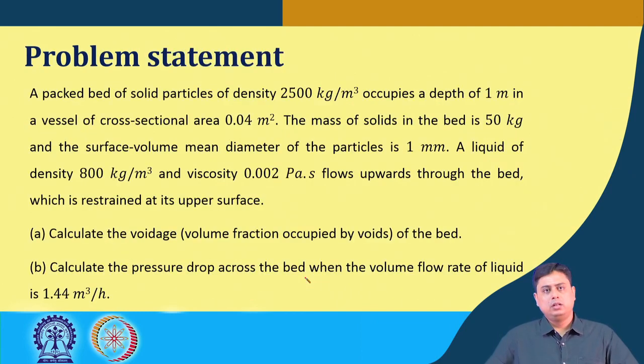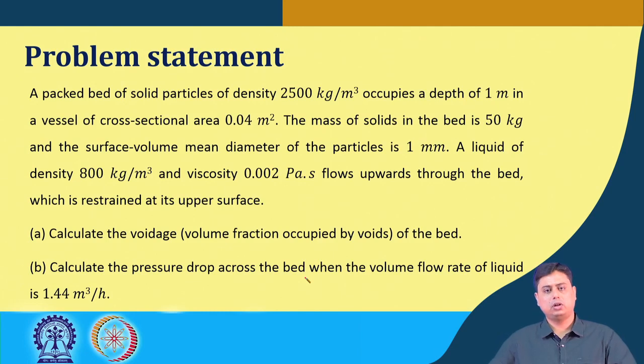Okay. Now, we move on to the next problem. The problem says that a packed bed of solid particles of density 2500 kg per meter cube occupies a depth of 1 meter in a vessel that has a cross sectional area of 0.04 meter square.